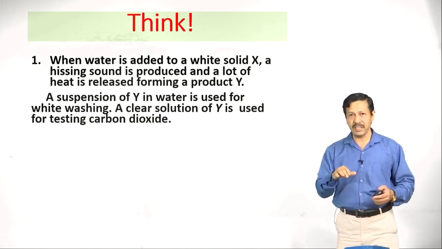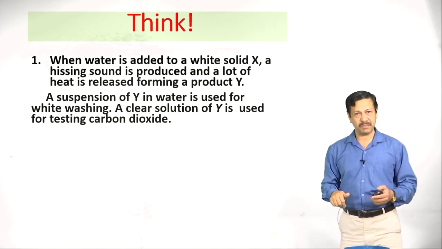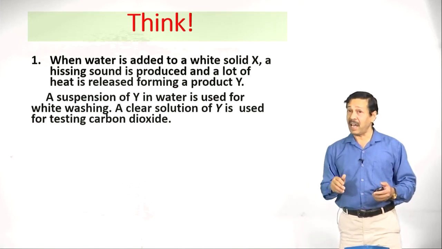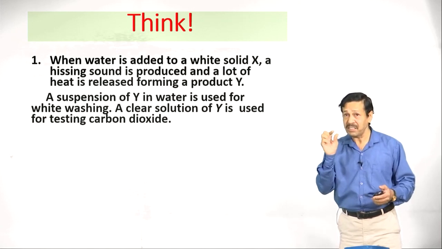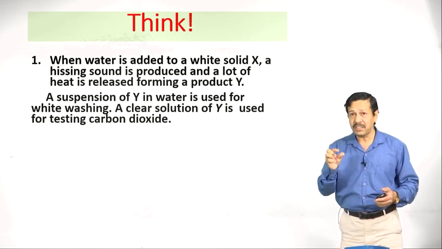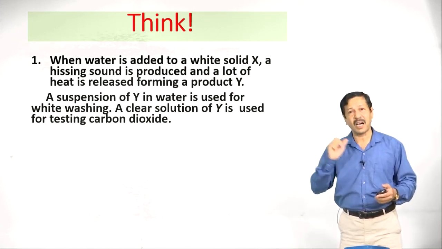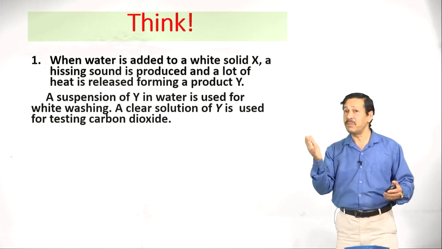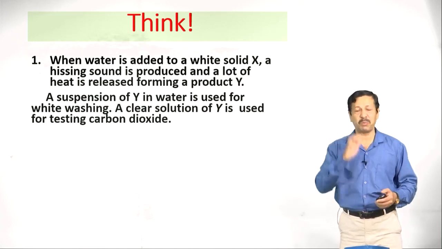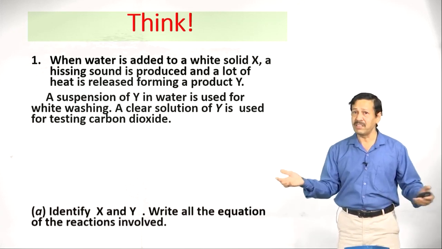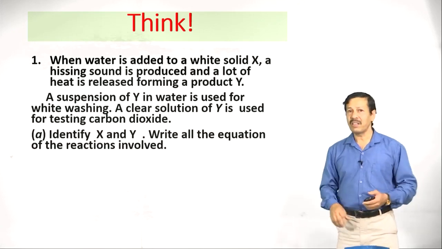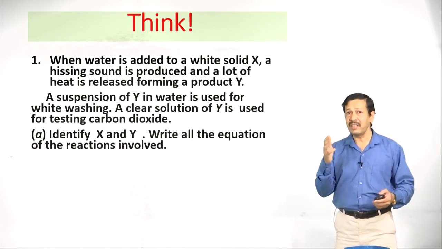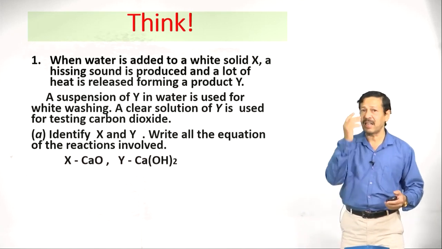Calcium hydroxide is used for whitewashing, and it is lime water, through which if you pass carbon dioxide, it turns milky, that is the test for carbon dioxide. Now, you got many hints. Now, what are X and Y? Let us write the equation and analyze.